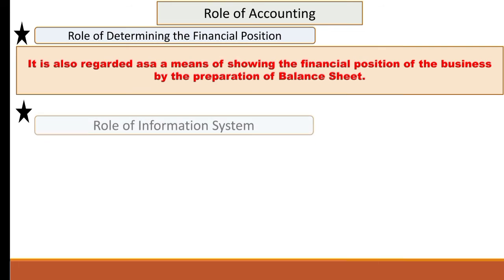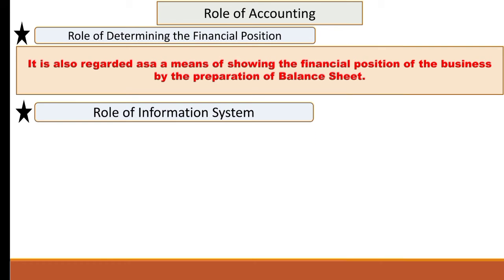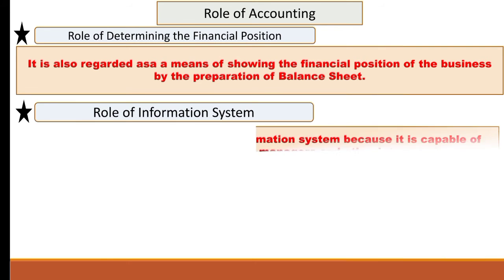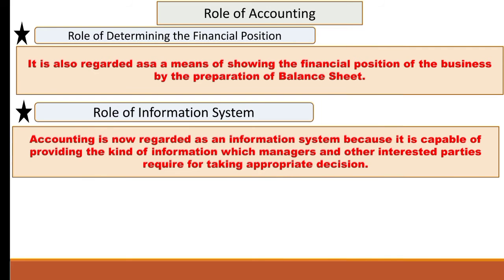Second is the role of information system. We know accounting is now regarded as an information system because it is capable of providing the kind of information which managers and other interested parties require for taking appropriate decisions. We know there are some external users also who require the accounting information.